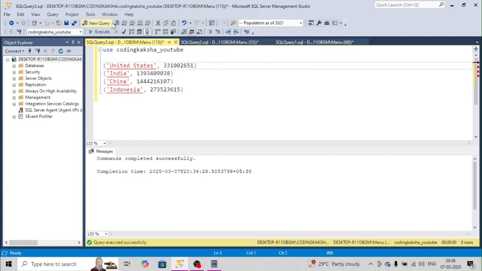United States has a smaller population, but it should always be on top, and the rest should be sorted in descending order. Descending order means whoever has the highest population comes first. Suppose China's population is highest, it should be first, India second. After that, the US is coming, so it would be third, but it should not be third. It should always be at the top, and the rest should be in order.